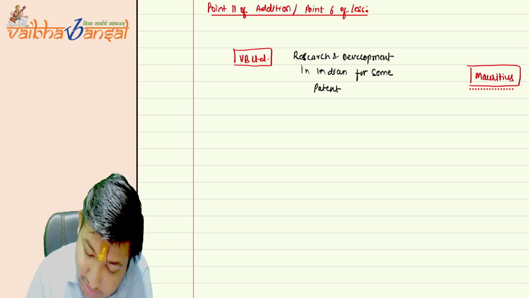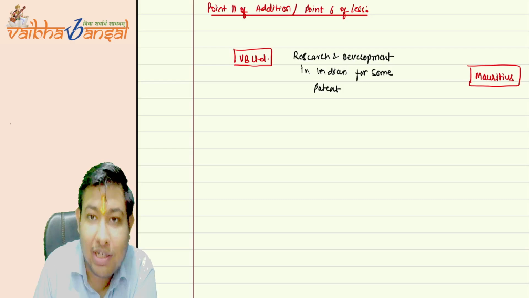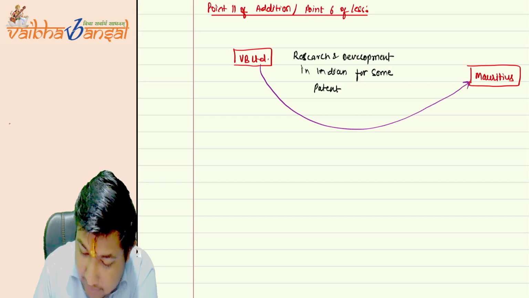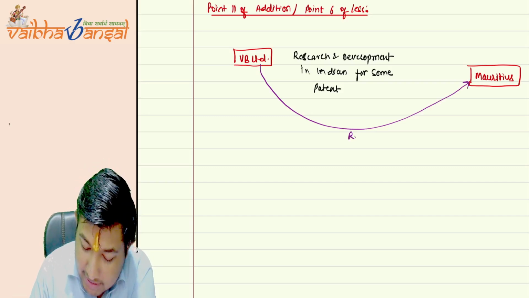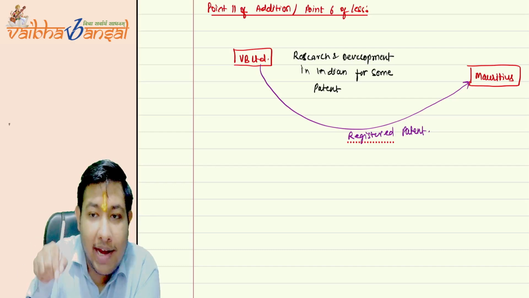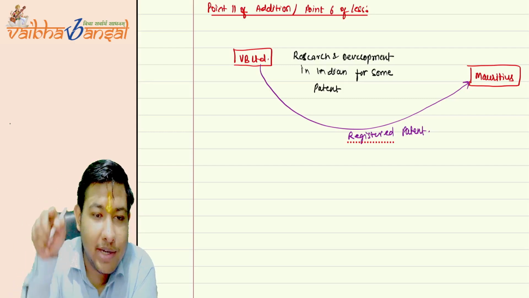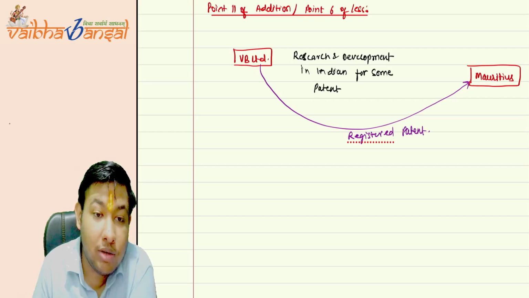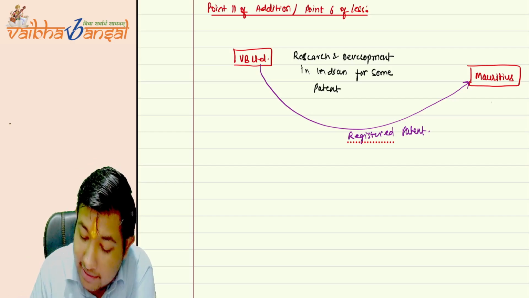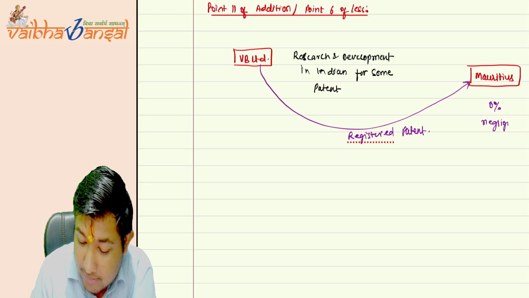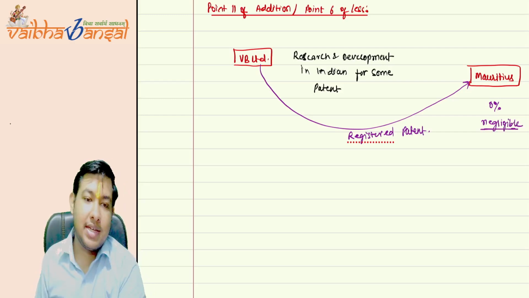Now, after completing the research and development, I went to Mauritius and registered my patent there. Now every income arising from that patent will be taxable in Mauritius as the patent is registered there. So at what rate am I being taxed? Either at the rate of 0% or some minimum or negligible rate. Okay, this is the benefit.